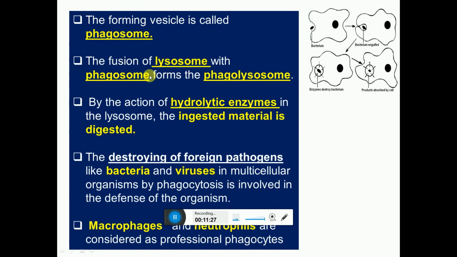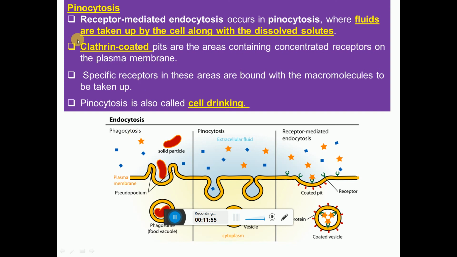The fusion of a lysosome with the phagosome forms the phagolysosome. By the action of hydrolytic enzymes in the lysosome, the ingested material is digested. The destroying of foreign pathogens like bacteria and viruses in multicellular organisms by phagocytosis is involved in the defense of the organism. Macrophages are considered the professional phagocytes.